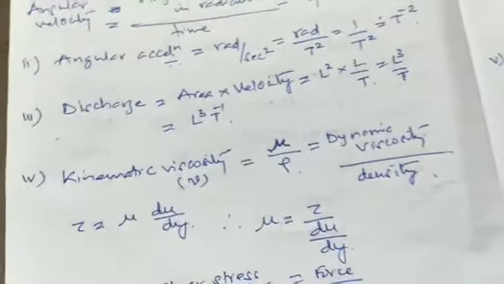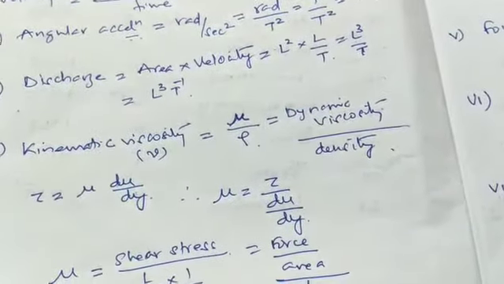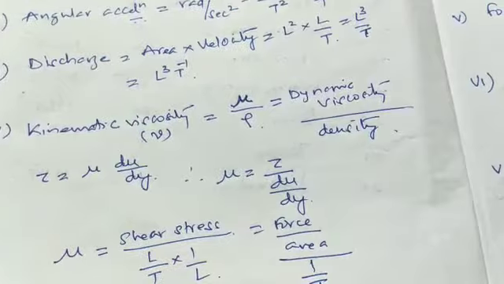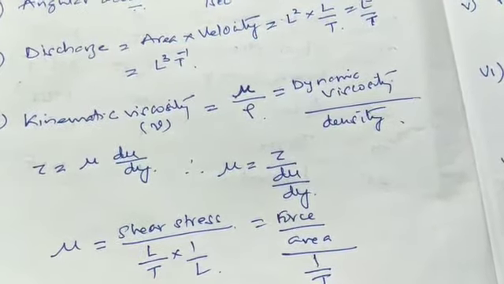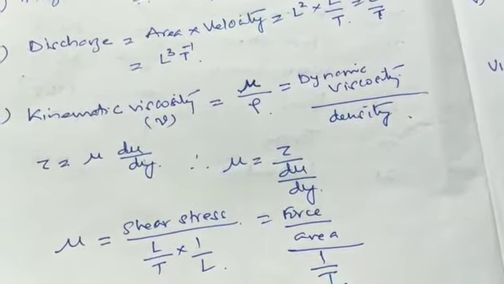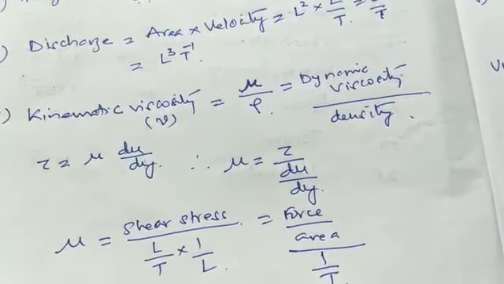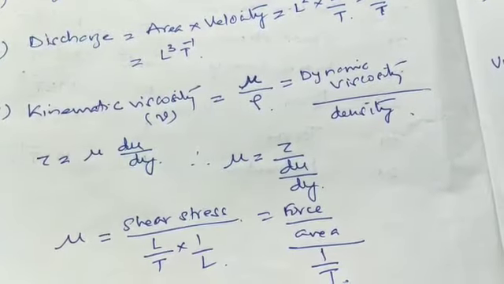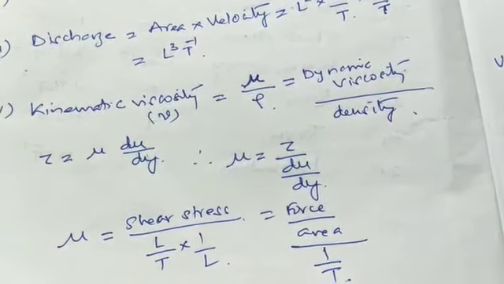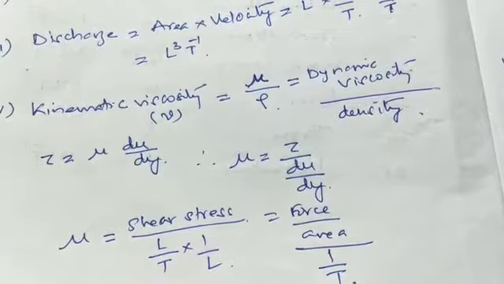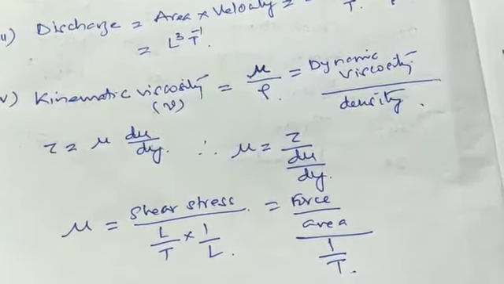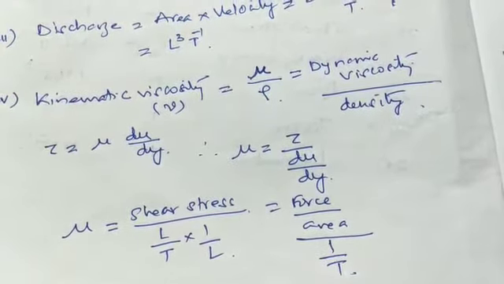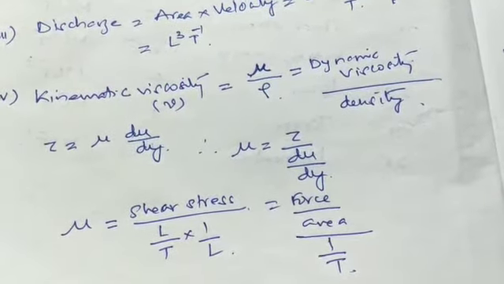Similarly, kinematic viscosity is given by dynamic viscosity by density, where once again dynamic viscosity tau is equal to mu du by dy, so mu is equal to tau by du by dy. Mu is nothing but the dynamic viscosity. It is given by shear stress by change in the velocity by distance. So shear stress is force by area. So du is velocity L by T and dy is distance, 1 by L.